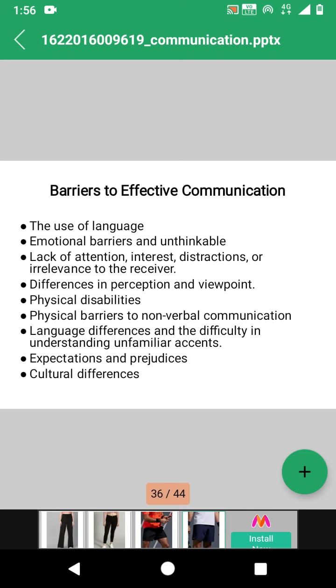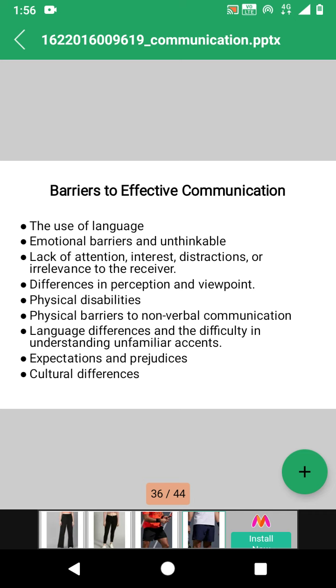Sometimes the sender may not know how to express his emotions in the form of a message. So these are some emotional barriers as well as some unthinkables or taboos.